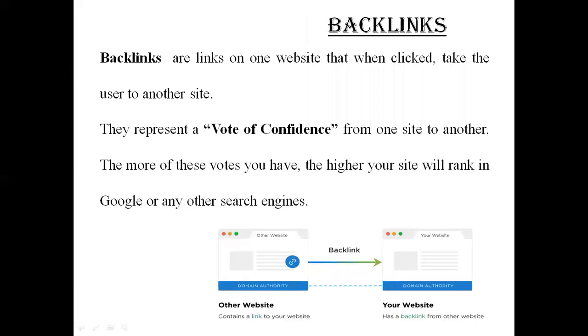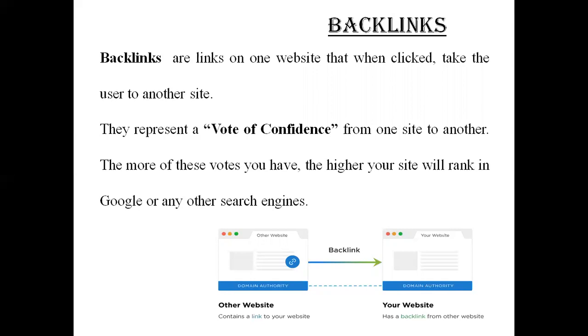Next is the backlinks. Backlinks are the links on the website that when clicked take the user to another site. Backlinks are especially valuable for search engine optimization because they contribute to the overall strength and value of the content. Earlier, a page with lot of backlinks tended to rank higher on all the major search engines. They help to index your website's pages correctly.